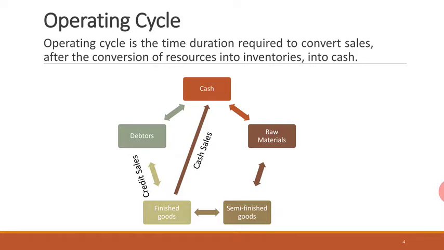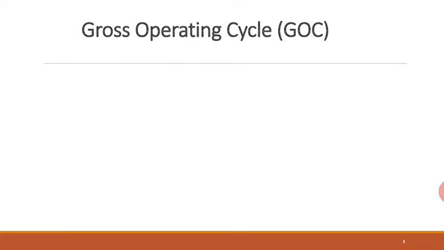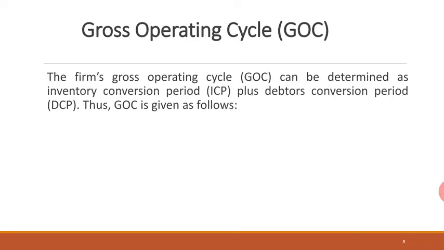So there are problems related to operating cycle. To understand the problems, we need to know the elements of operating cycle. So let's understand the elements of operating cycle one by one. So again, operating cycle can be gross operating cycle or net operating cycle. As we have already dealt with working capital, the same concept applies over here.